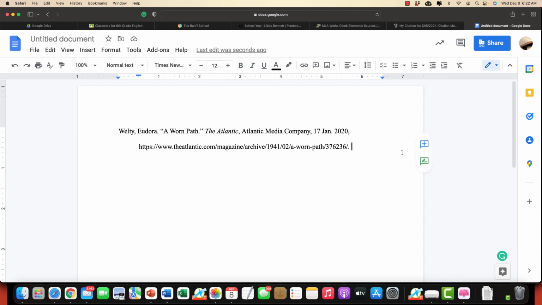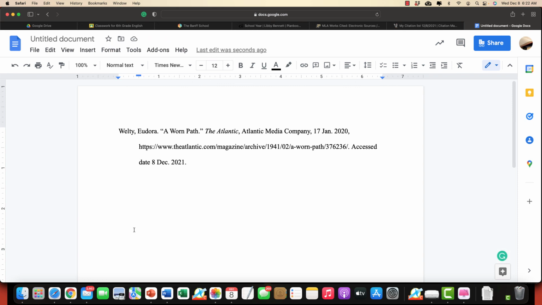Now, it is missing the access date, and I do want that, so we're going to put that in. And we're going to follow the same date format. So today is 8 December 2021. Okay, now to fix this so that it aligns with that, I just hit enter. And you would follow that same format for all the others.